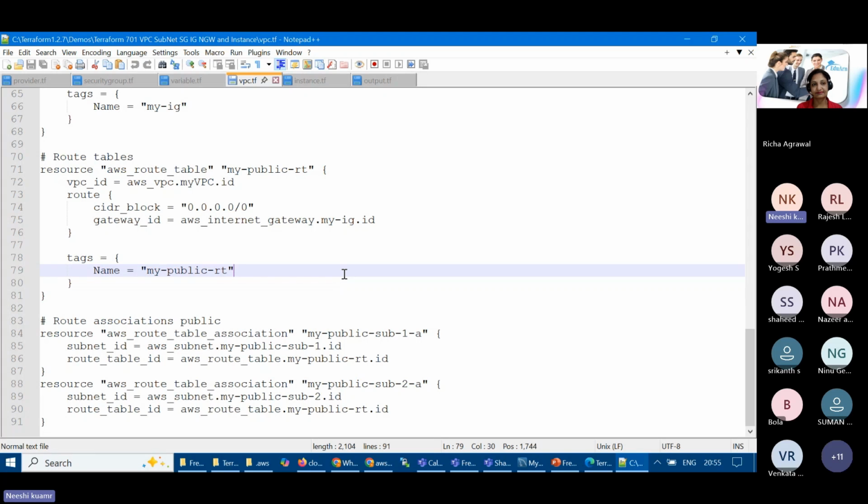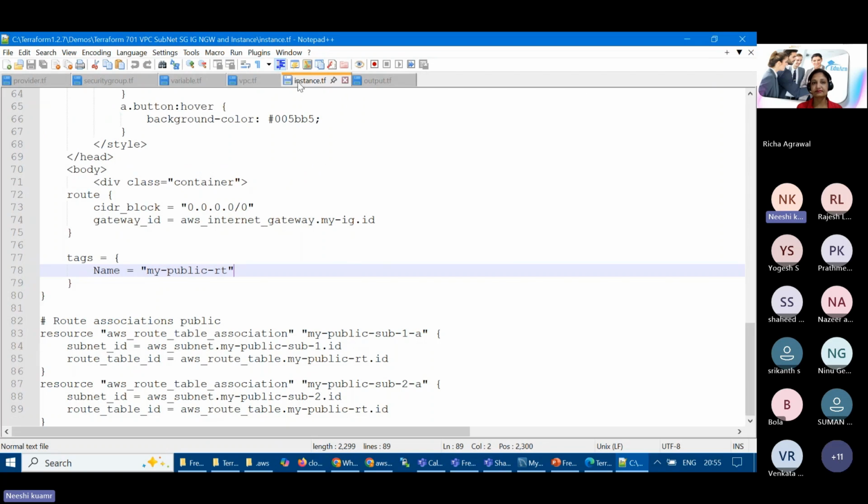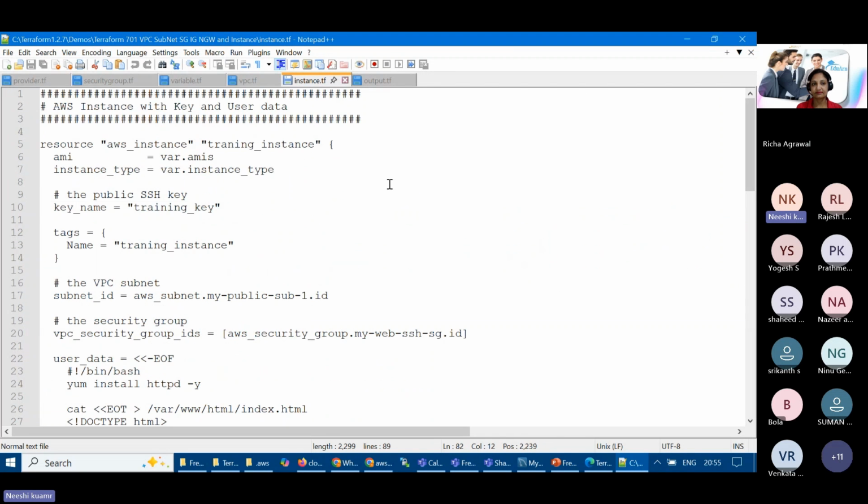So this is the end-to-end VPC, and most organizations use this public and private subnet setup at minimum, once they have a 3-tier architecture implementation of web applications, right? Then we have an instance. The instance is nothing but creating a server, right?